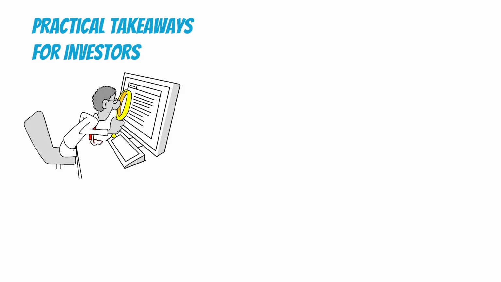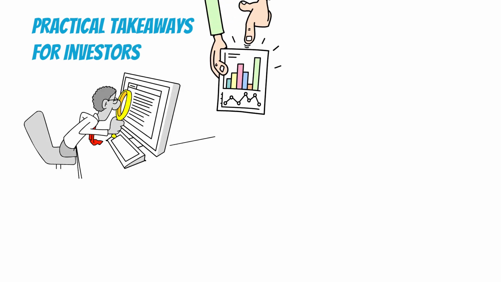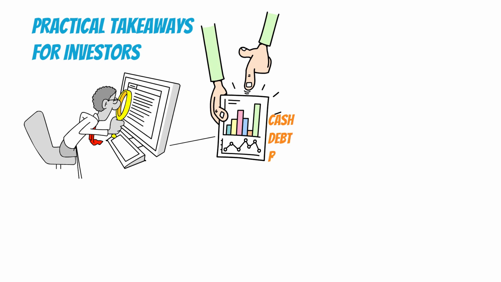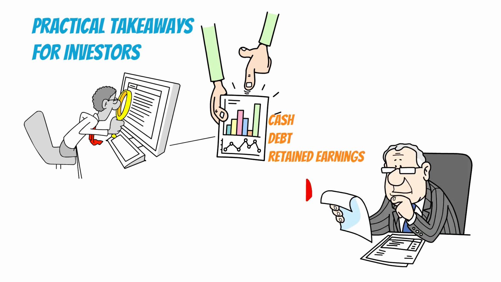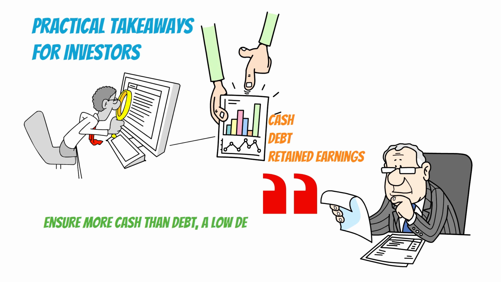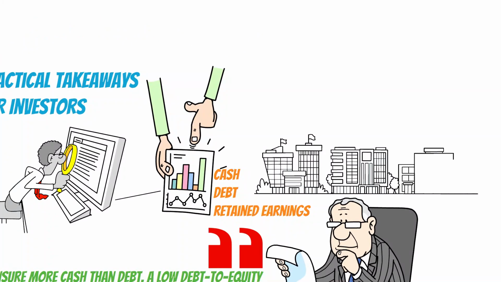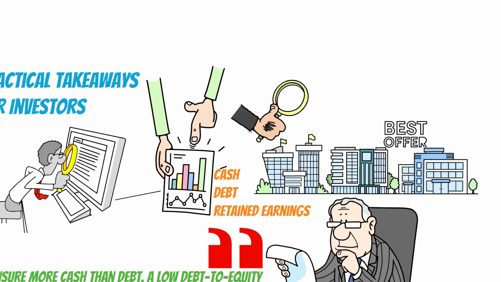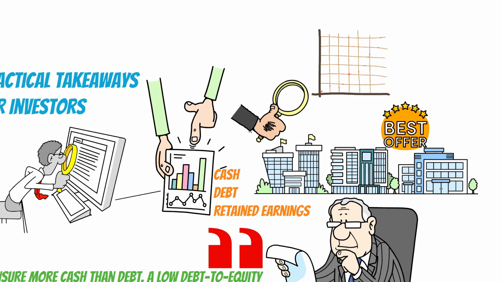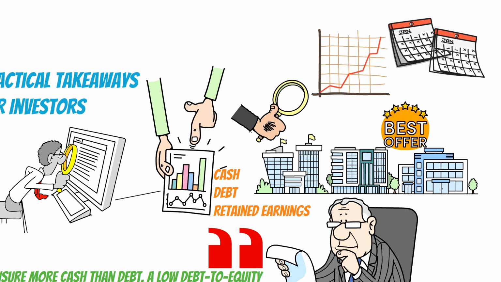Start with the balance sheet, publicly available on financial websites, and then look for key figures like cash, debt, and retained earnings. Apply Buffett's rules. Ensure more cash than debt, a low debt-to-equity ratio, no preferred stock, positive retained earnings growth, and responsible use of treasury stock. Pick a company you know, practice these steps. This approach helps you focus on financially strong businesses with long-term potential, giving you the tools to evaluate any company like a pro.